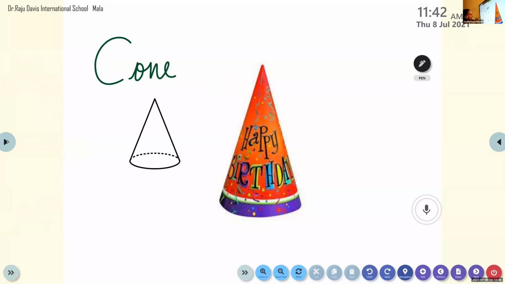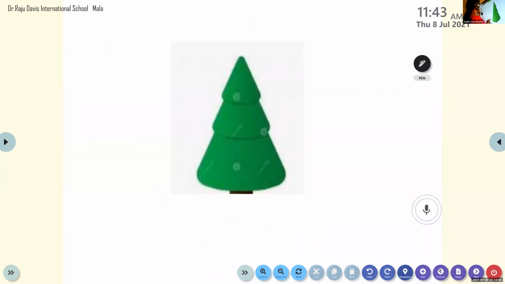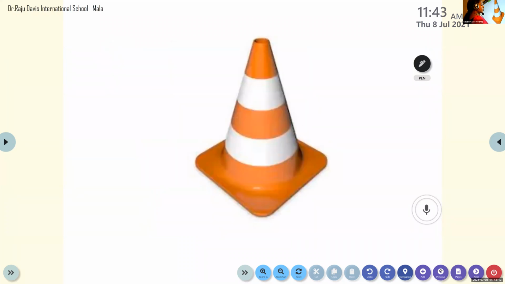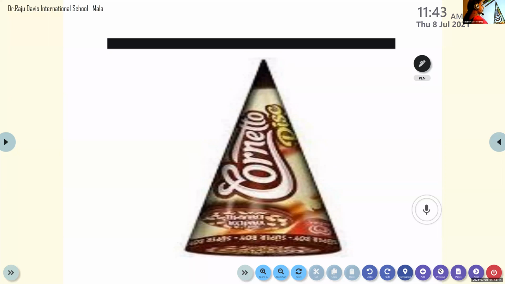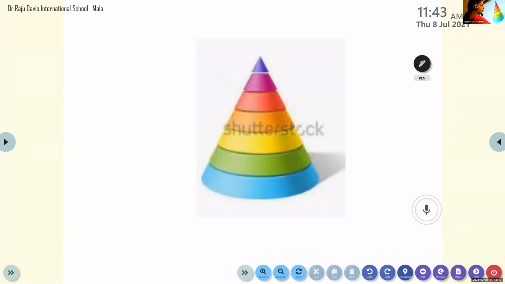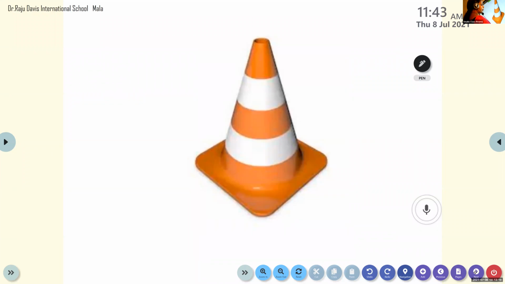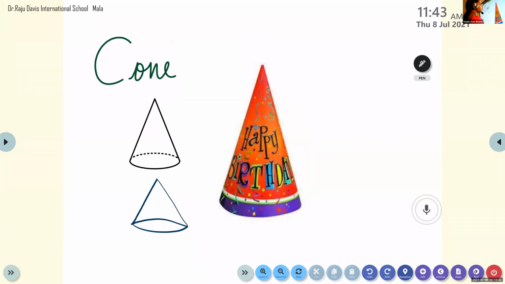How we will draw the shape of a cone? We will draw the two sides of a triangle. Then at the bottom, what we will draw at the bottom? Bottom is circular shape. So we will draw a circle. So we can see the cone shape object, that is Christmas tree. Then this we will use in race and all. Ice cream cone. Then this toy also. Now these are our examples for cone shape object. Okay, cone shape object.